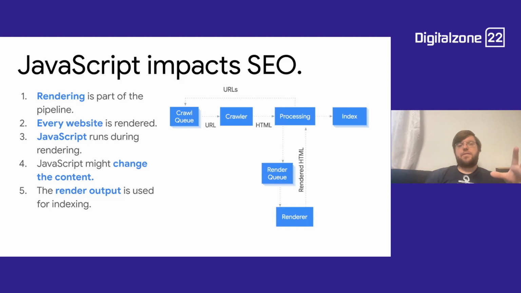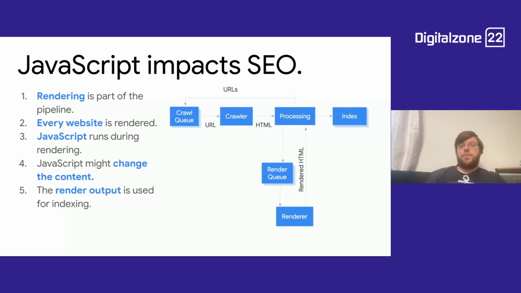So here you see this pipeline image. We have a URL, we crawl that URL, we get the HTML back, and then we process that. So what does processing mean here? Well, if there is already some content in there, let's say a canonical tag or a meta tag, we can already extract it here and use that. If all the content is here, that's great, but we don't know if all the content is here. Even though you might already have a bunch of stuff in your HTML, we don't know if that is everything, right? So for that, we then have to queue the website for rendering.